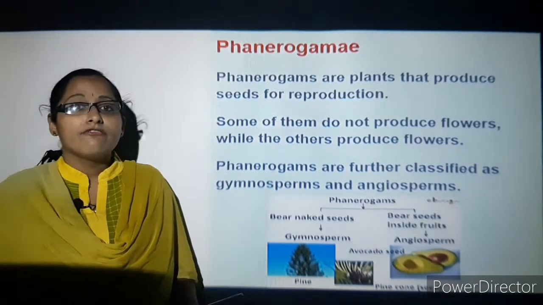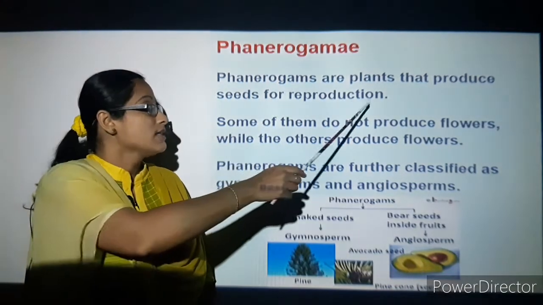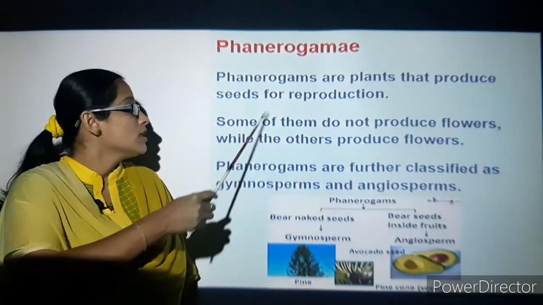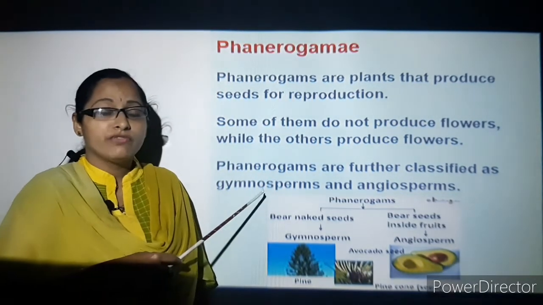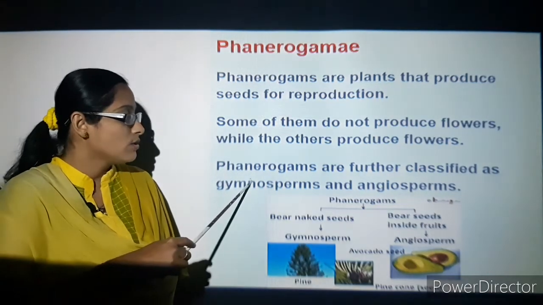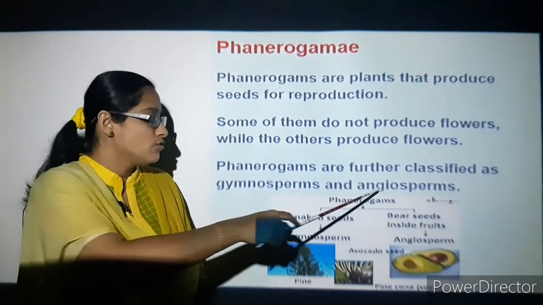So let's understand phanerogams or phanerogamy. Phanerogams are plants that produce seeds for reproduction. Some of them do not produce flowers while others produce flowers. Phanerogams are further classified as gymnosperms and angiosperms.